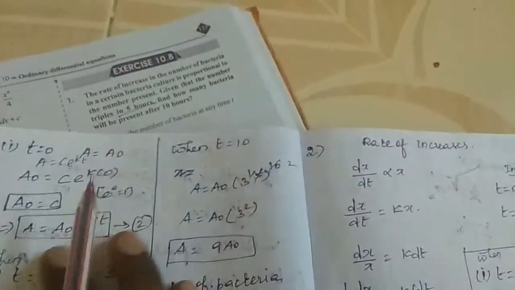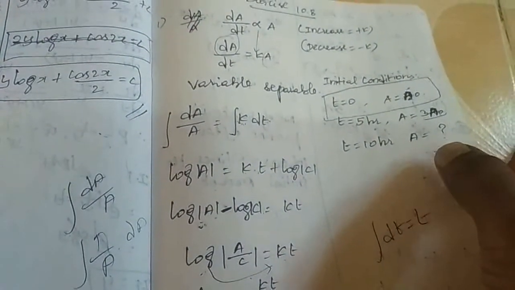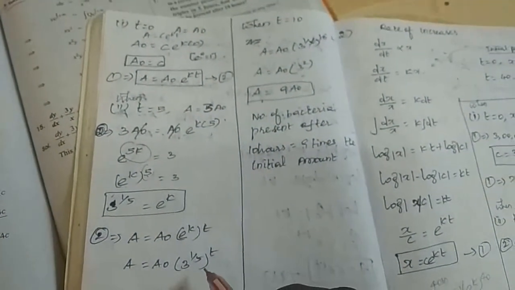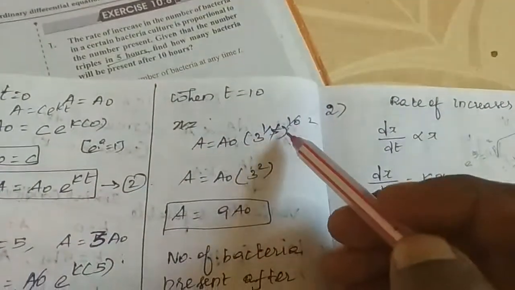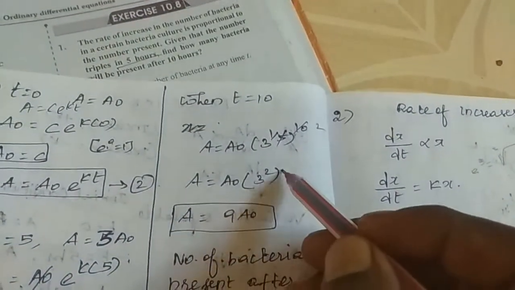After t equal to 10, when t equal to 10 hours, what is the value? We don't know the A value, so what is the condition? A equals A naught times 3 power 1 by 5 into t. Instead of t, you put 10. So 1 5 is 5, 2 5s are 10. So A equals A naught times 3 square only.